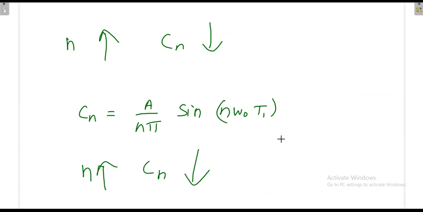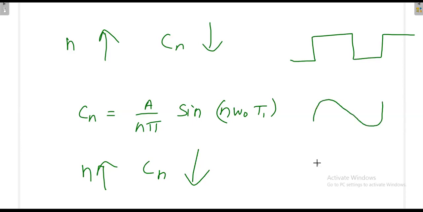So what is the idea here? The representation consists of higher order harmonics, but the amplitude of the higher order harmonics is lesser. Generally the representation will be dominated by the low frequency signals, that means omega naught and 2 omega naught. Take a signal like this; we can represent it in terms of a sinusoidal signal with this amplitude.